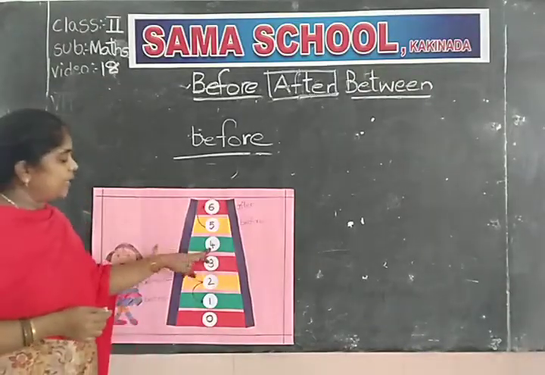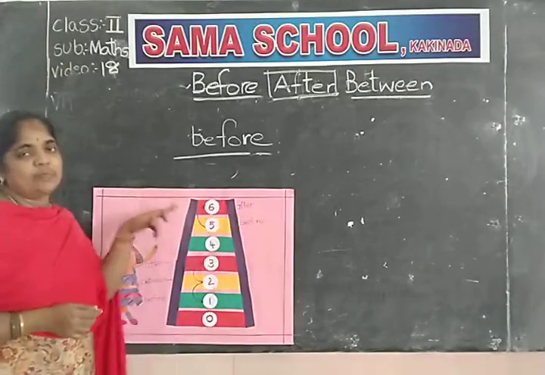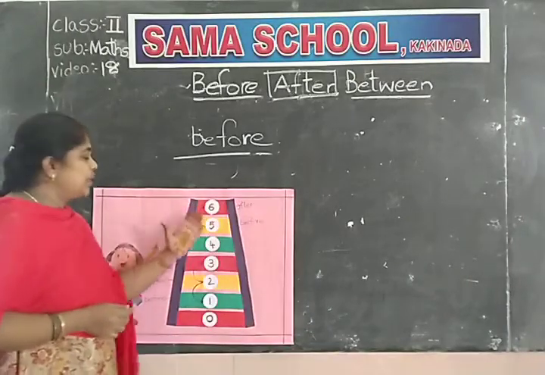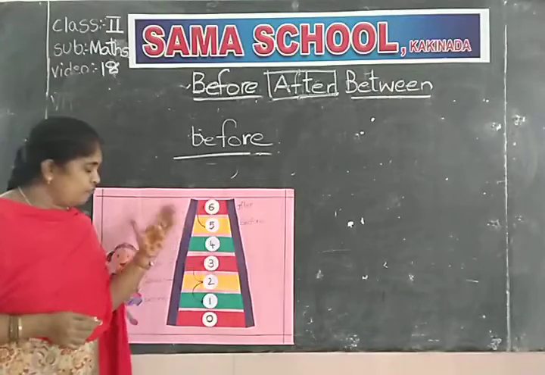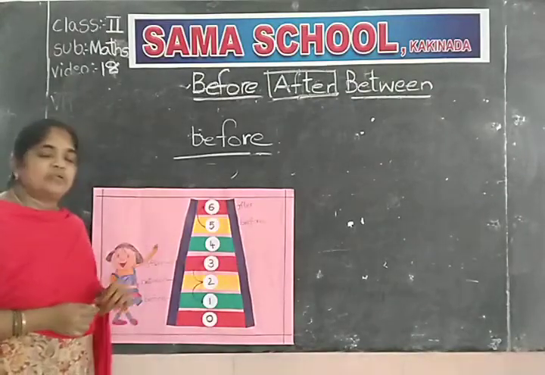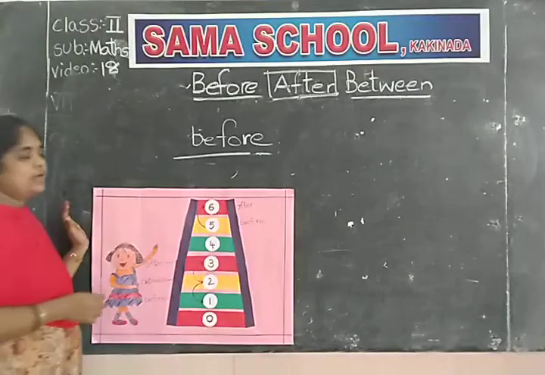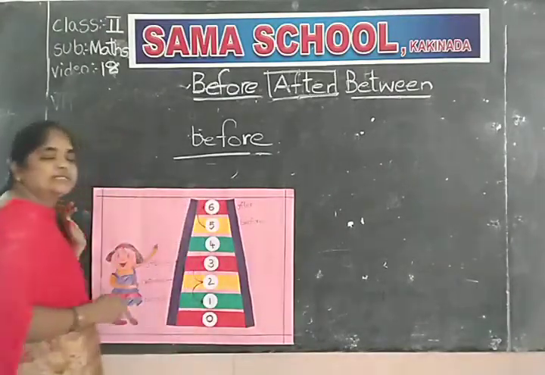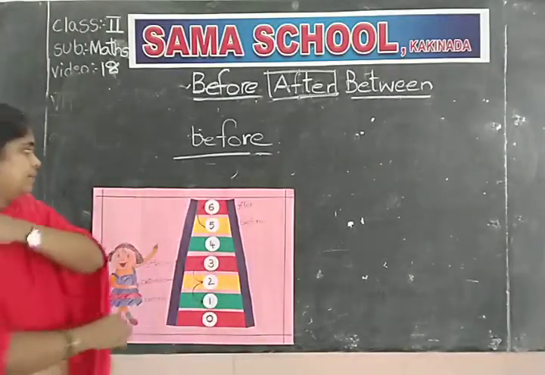This is the before number and this is the after number. If you take 5, what is the before number for 5? 4 is the before number. What is the after number for 5? 6 is the after number.